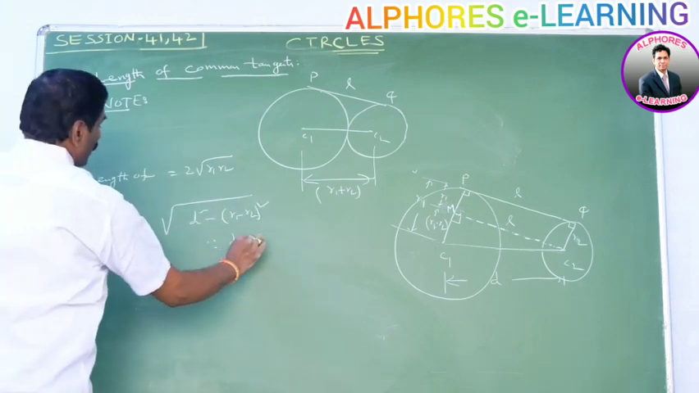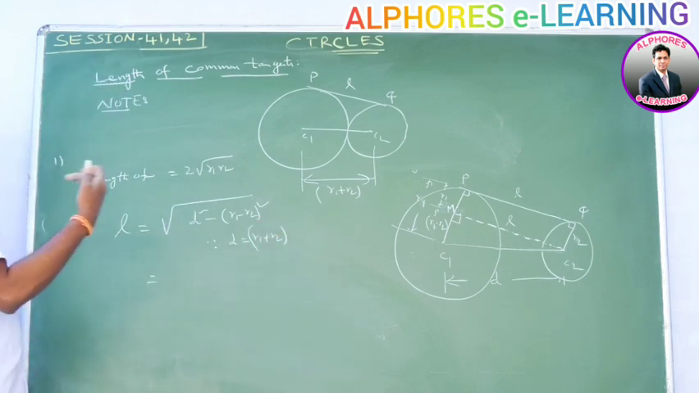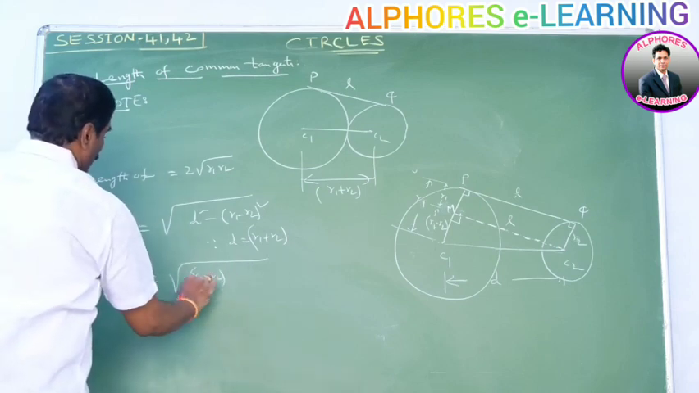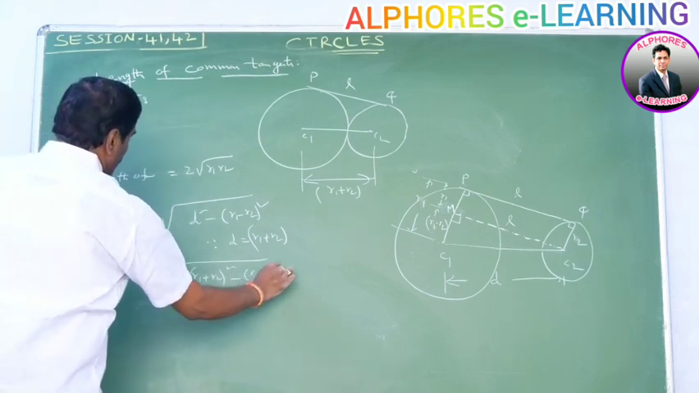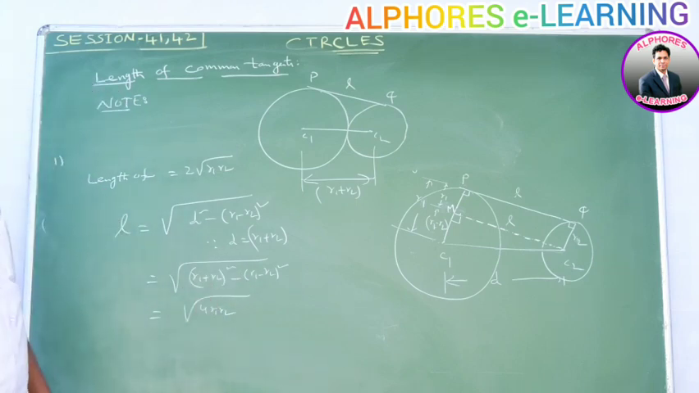Since the two circles touch each other externally, d, the distance between the two centers, is equal to R1 plus R2. That is equal to root over (R1 plus R2) whole square minus (R1 minus R2) whole square. That is equal to root 4 R1 R2. That is equal to 2 root R1 R2.